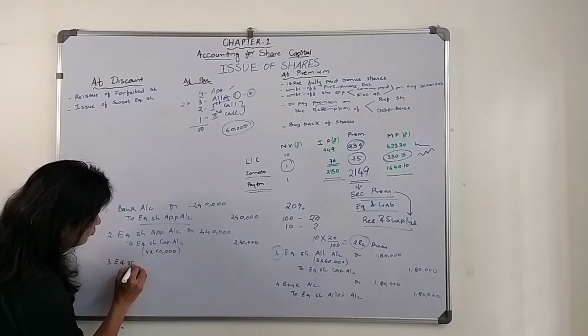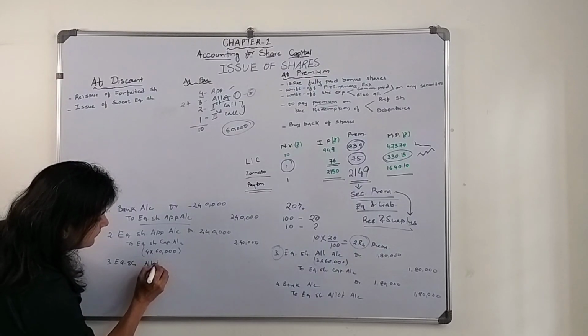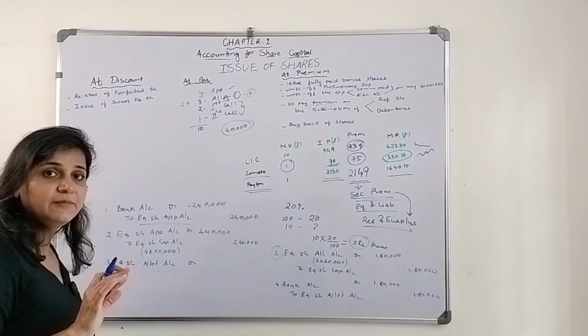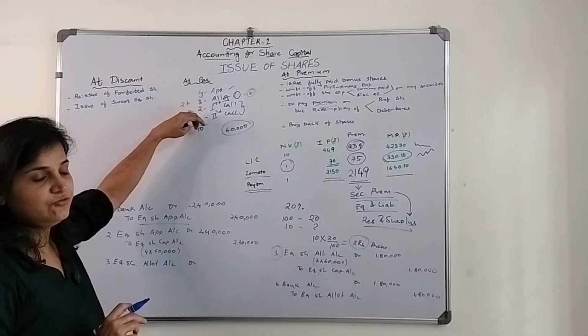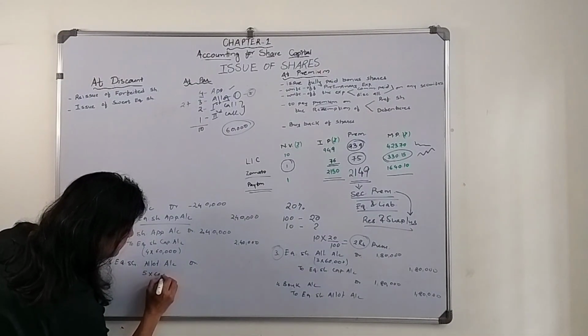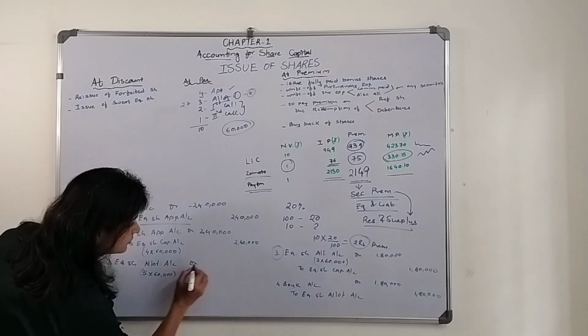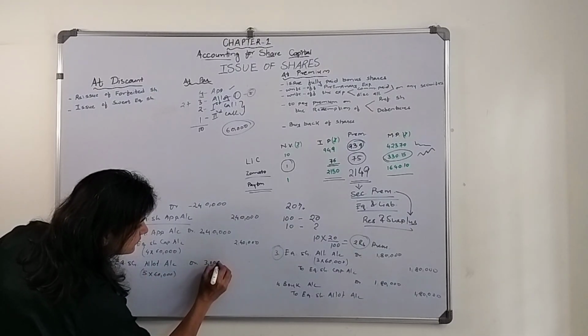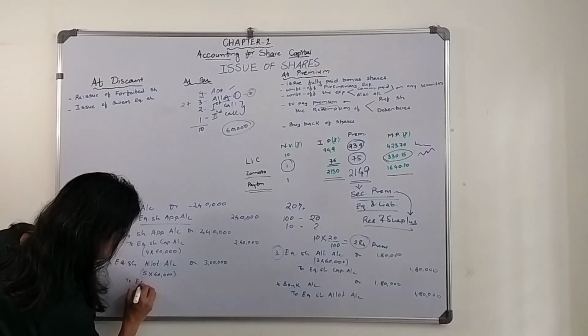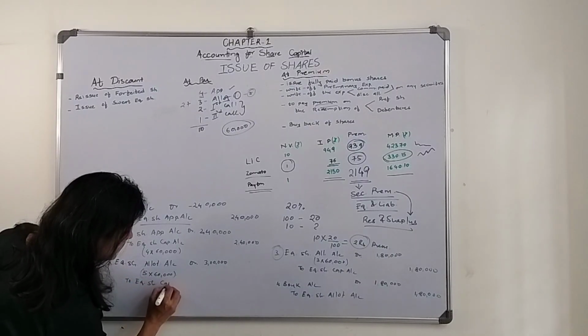Equity share, first the allotment money will become due, so equity share allotment account debit. How much amount will become due? 5 rupees. Okay, 5 into 60,000, that is 3 lakh will become due, credited to equity share capital account.